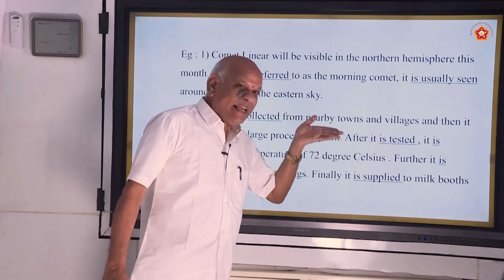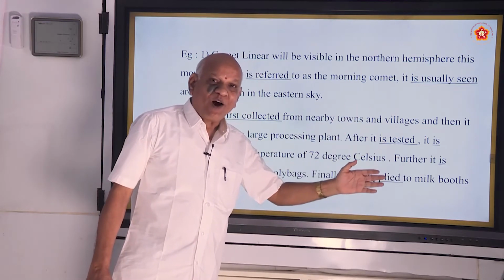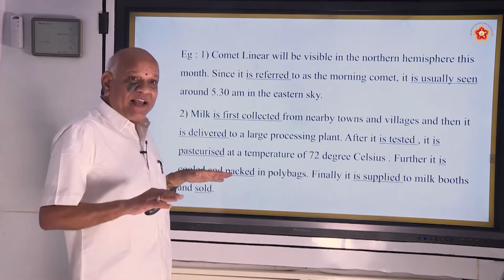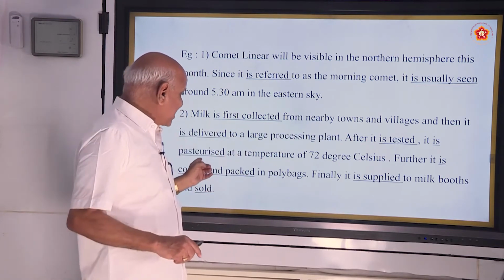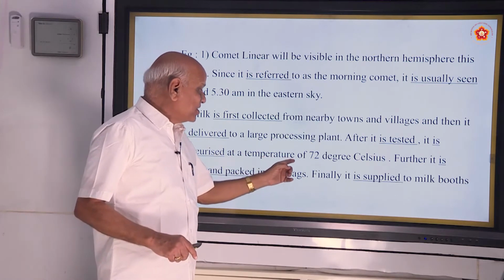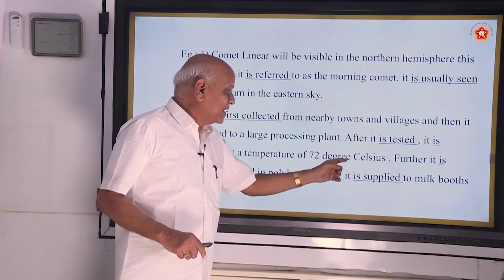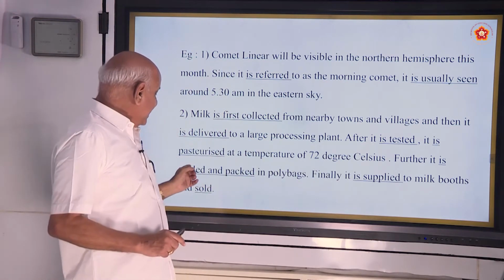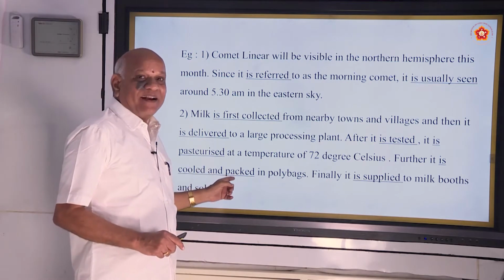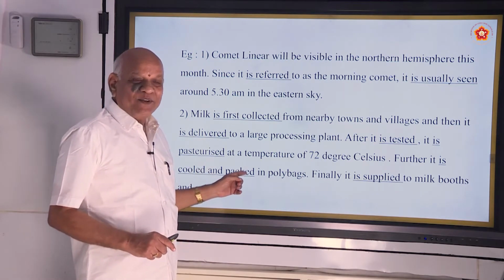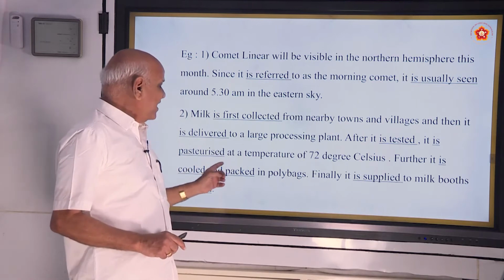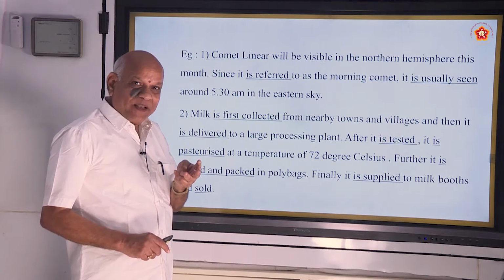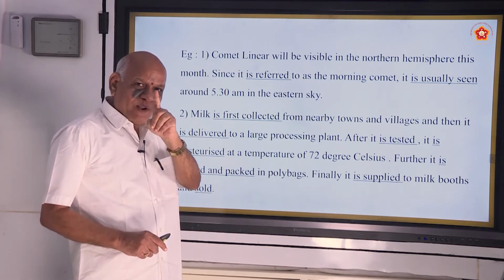After it is tested, to be form plus PP, it is pasteurized at a temperature of 72 degrees Celsius. Further, it is cooled and packed. Double verbs: is cooled and packed and sold. There are 3 PPs, but to be form is only 1.